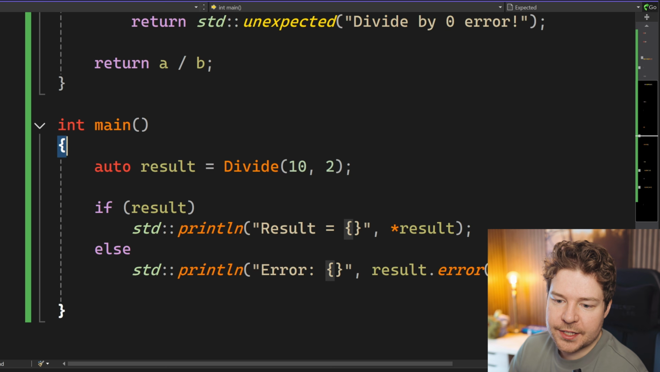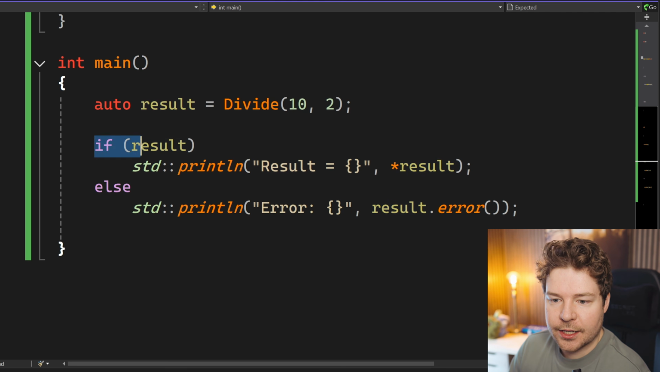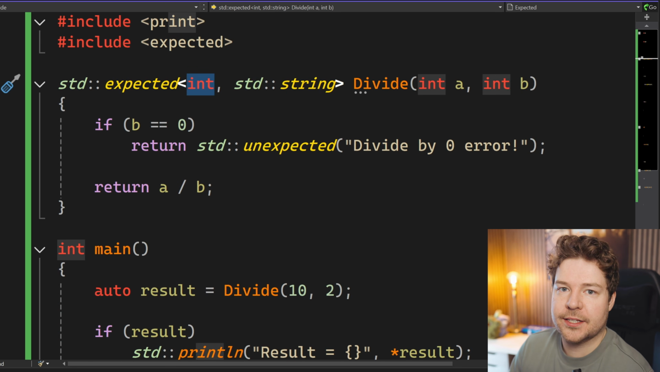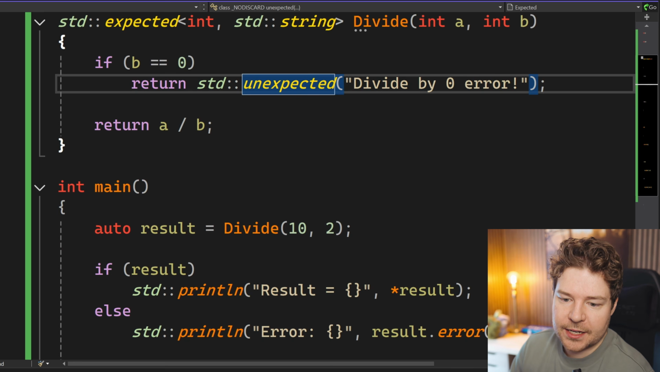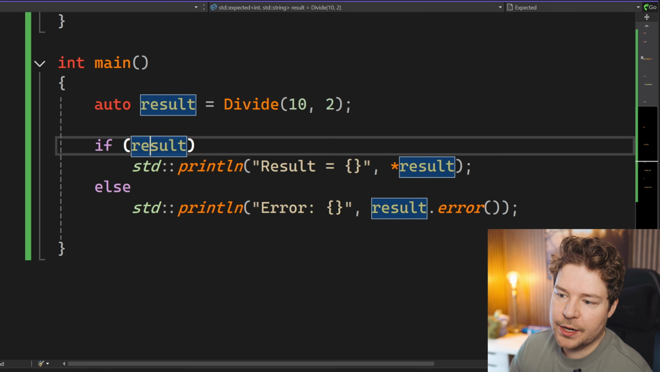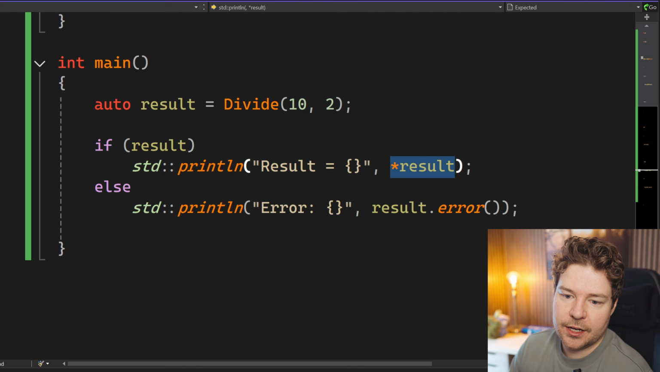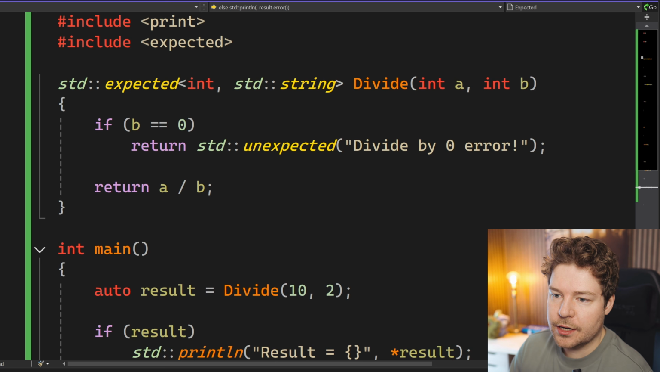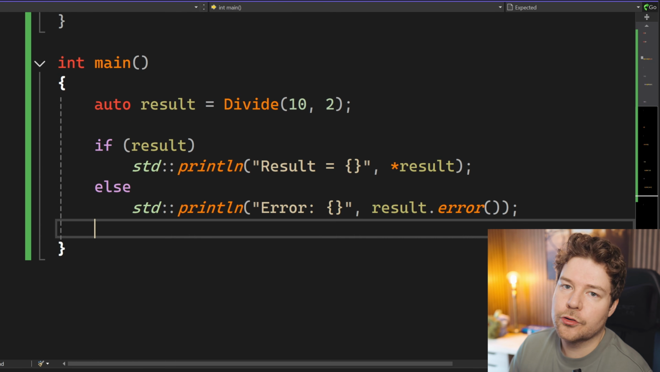The caller receives this expected object and can check whether or not it's valid. That is to say, whether or not we actually have the result because it succeeded, or we get the unexpected result. If it is valid, then we can use it however we like, such as printing it in this case. But if it's not valid, then we can retrieve the error, which in this case is a string, and do what we will with it.